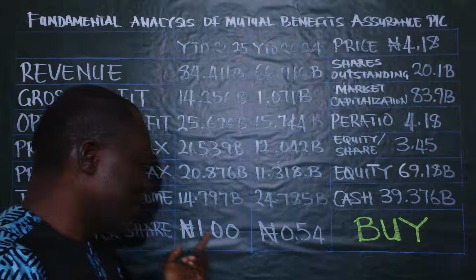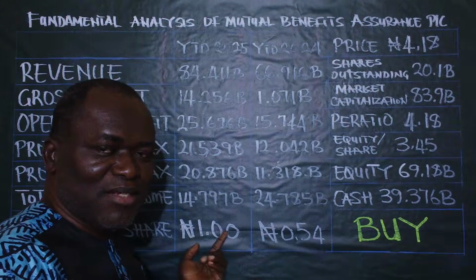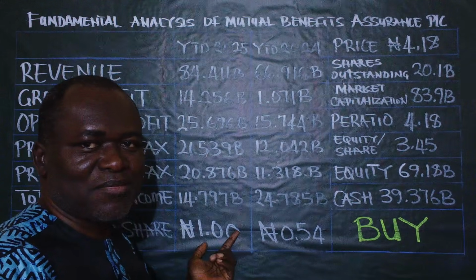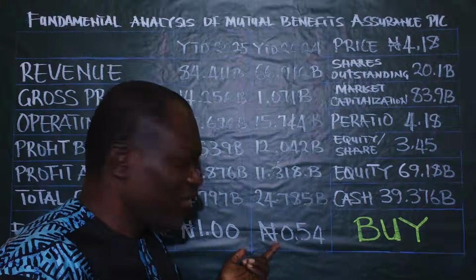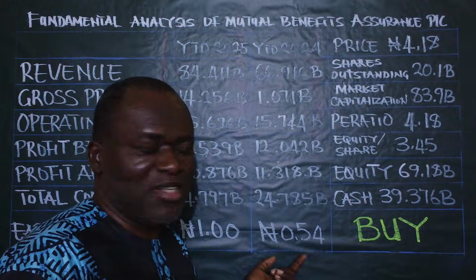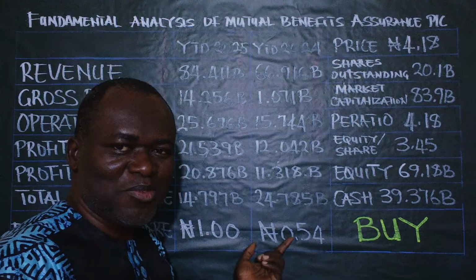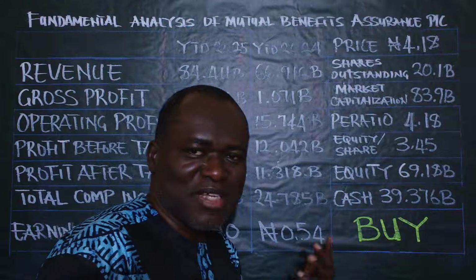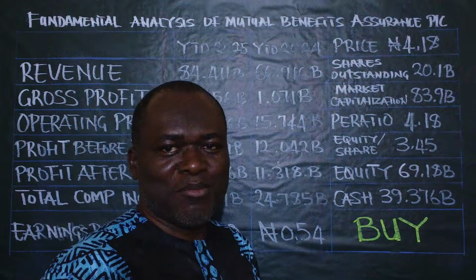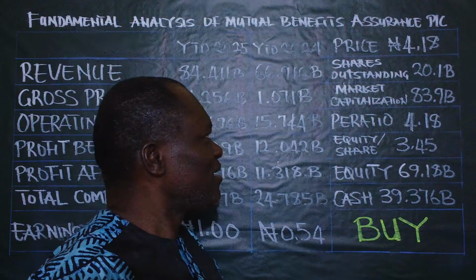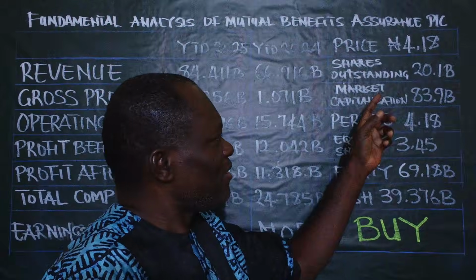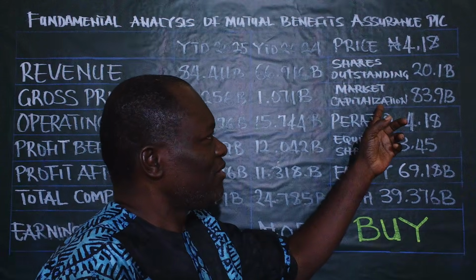So as I told you earlier, these are the most important figures in fundamental analysis of a company. This is what determines everything. These small numbers you are seeing are what determine the overall movement of the stock price. We now go to the market capitalization.